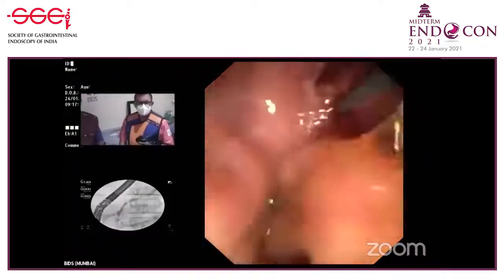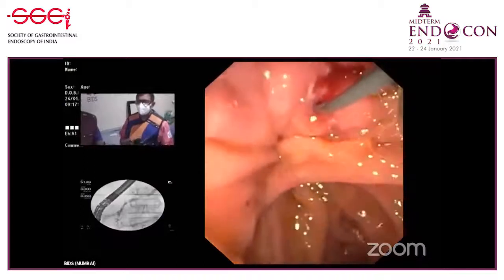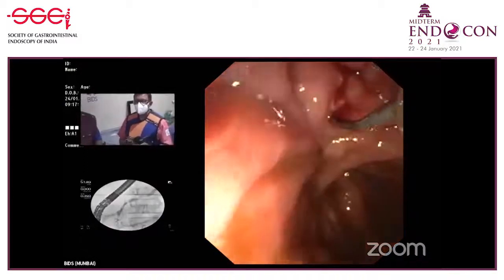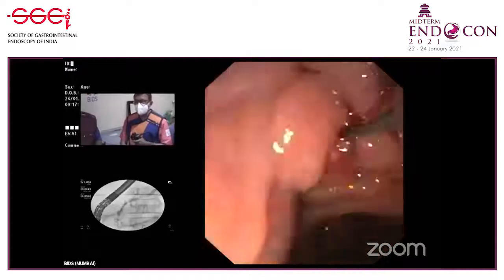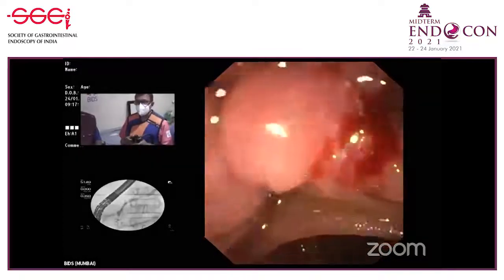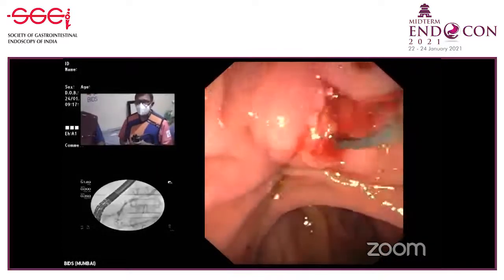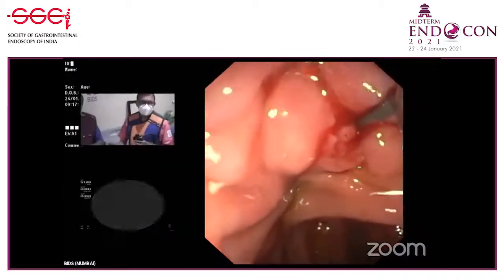So what size of balloon will you use, sir? 8 mm or 10? I'm going to use the Hurricane balloon from Boston Scientific. You know why? Because any other balloon, you can't use directly for stone extraction here. These stones are so hard and spiculed that if you use a balloon for stone extraction, the balloon will burst.